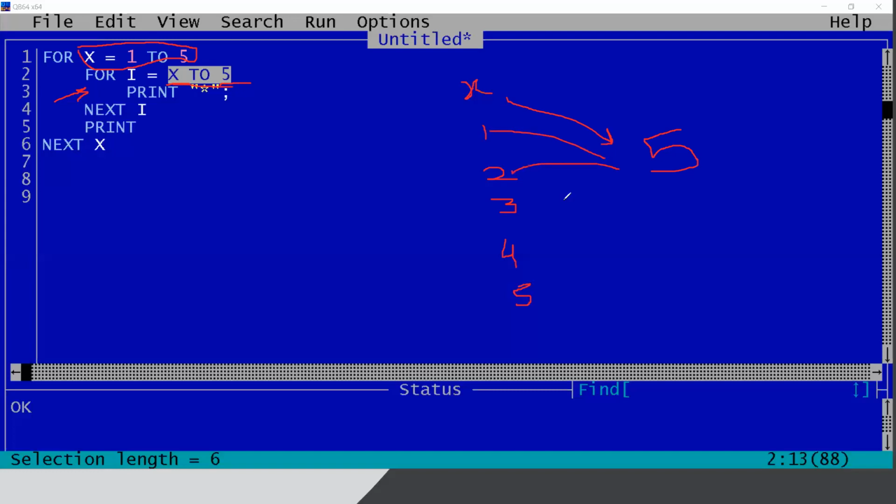Then 2 to 5, 4 stars, 3 to 5, 3 stars, 4 to 5, 2 stars, and 5 to 5. So that is basically the inner loop. The loop of I is basically taking help of x. And from where is this x coming? X is coming from the outer loop. So the outer loop is basically helping the inner loop.